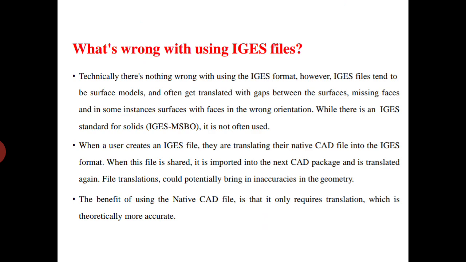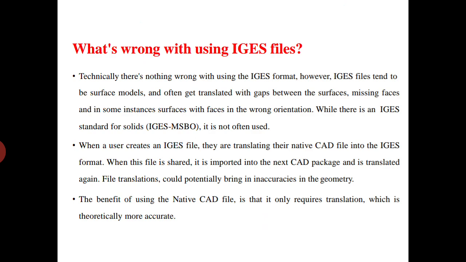Technically there is nothing wrong with using the IGES format. However, IGES files tend to be surface models and often get translated with gaps between surfaces, missing faces, and in some instances surfaces with faces in the wrong orientation. While there is an IGES standard for solids, it is not often used.